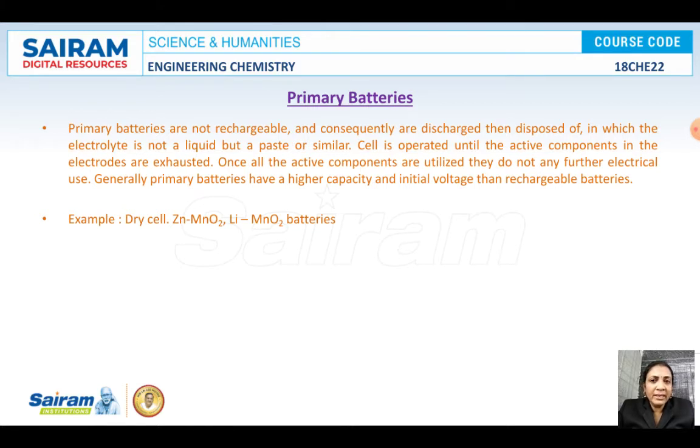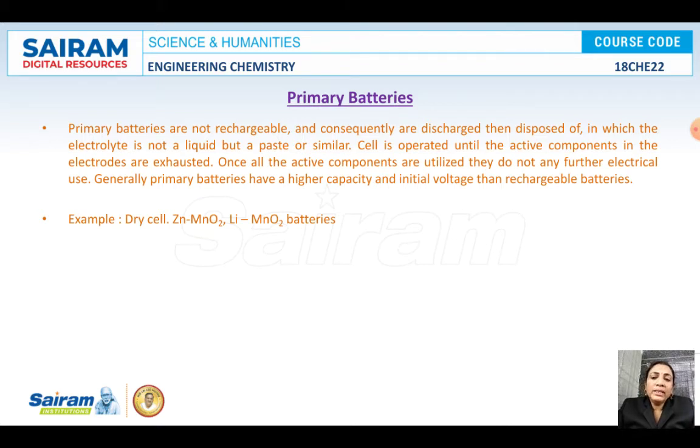Like a secondary battery, can we recharge and reuse them? No, it's not possible. Why can they not be recharged? Because in these batteries the cell reactions are irreversible. So we cannot recharge and reuse the batteries again as the reactions are irreversible. Only one side reaction takes place. It gives out the energy only when the forward reaction is going on.